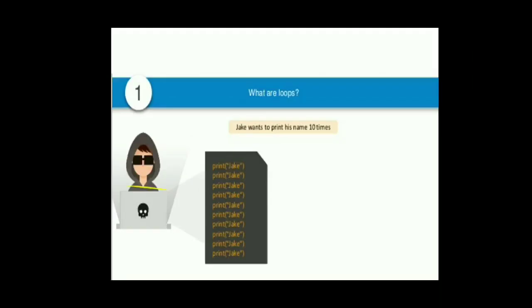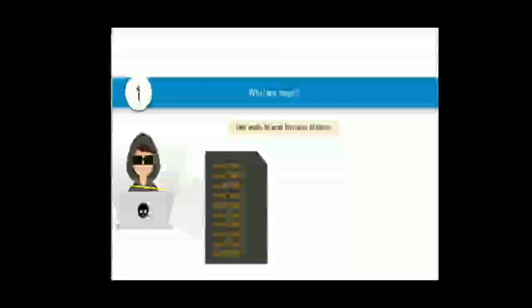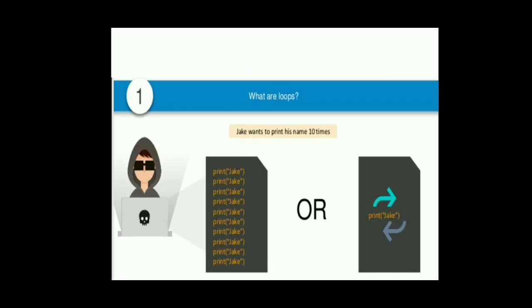For that we have one option. See, there are two arrows displayed, which means it is a loop. It is not code, it is just an explanation of how to display Jack 10 times. There is a circle, a repeat, a loop, and in that you need to write print Jack only once and it will display Jack 10 times. So let us start with this point.